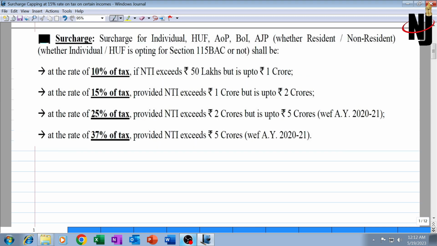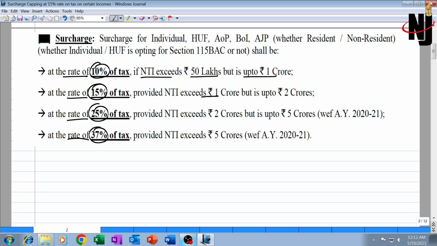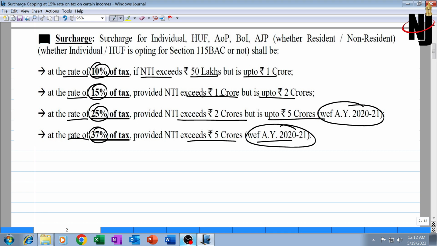How much is the surcharge rate? The surcharge rate is 10, 15, 25 and 37% of the tax if the NTI exceeds 50 lakh but is up to 1 crore, exceeds 1 crore but is up to 2 crore, exceeds 2 crore but is up to 5 crore, and exceeds 5 crore, respectively. Now 25% and 37% were introduced with effect from AY 2021. You don't need to remember from which year.